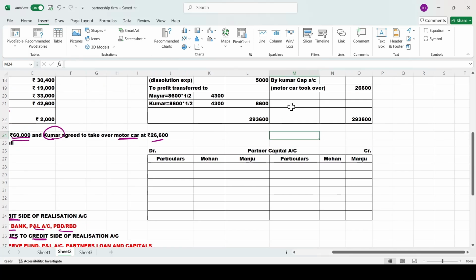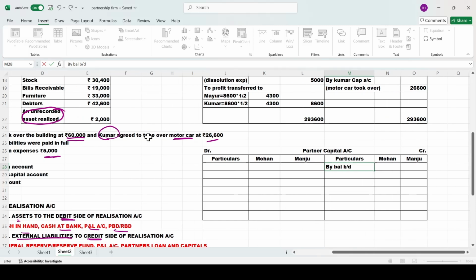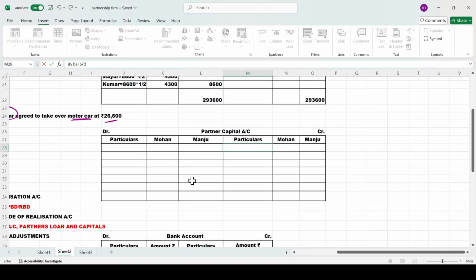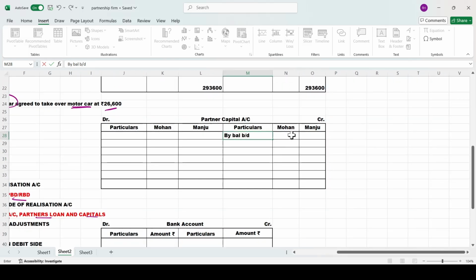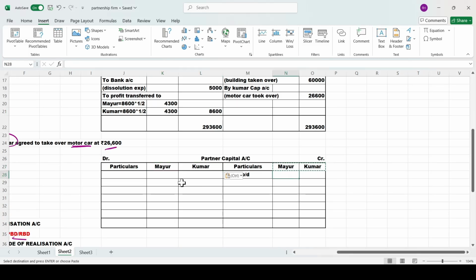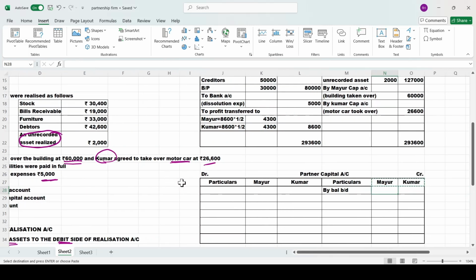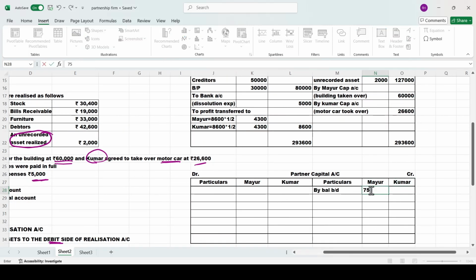Now, after realization account, next is partners capital account. Partners capital account, first in the credit side, write the capitals of the partners. So, by balance brought down. Capitals where they will give you? They will give the capitals in the balance sheet. See here, Mayur 75,000, Kumar 60,000. We'll just go through with that. Mayur is 75,000, Kumar is 60,000.